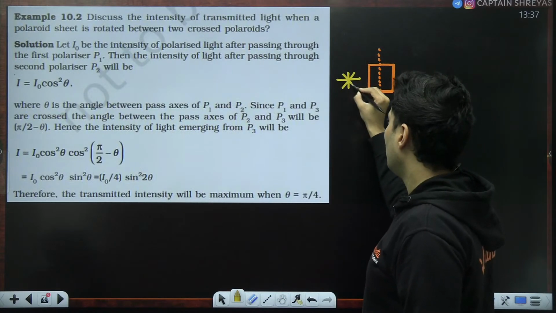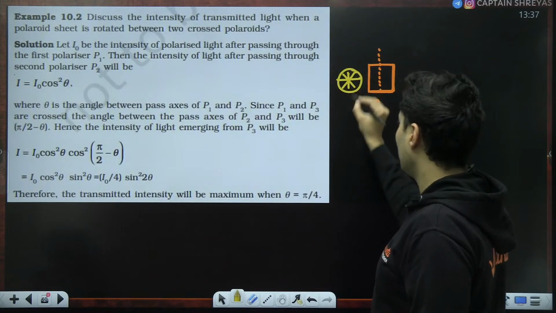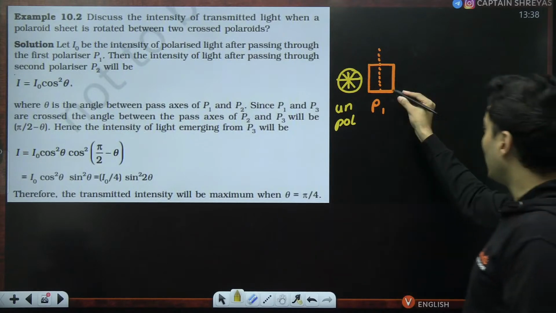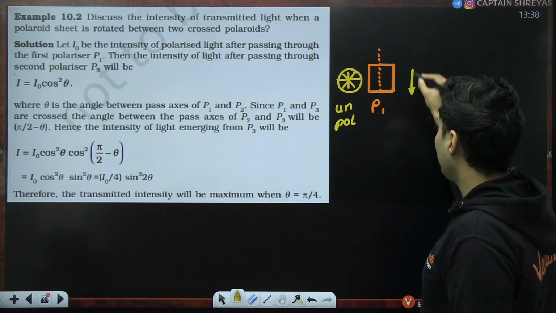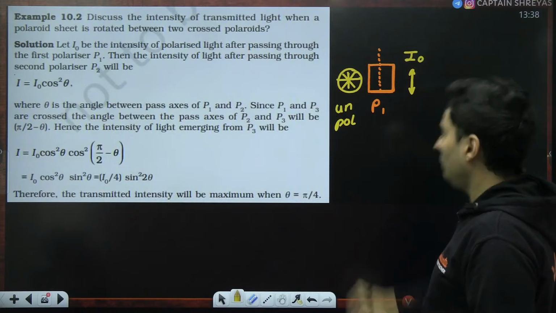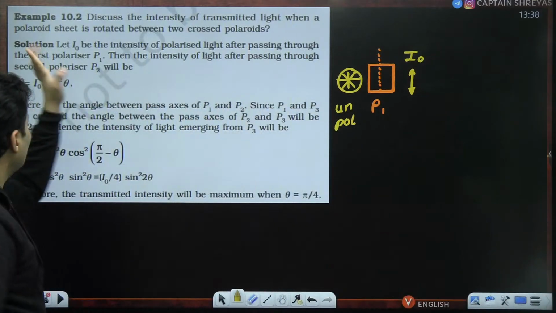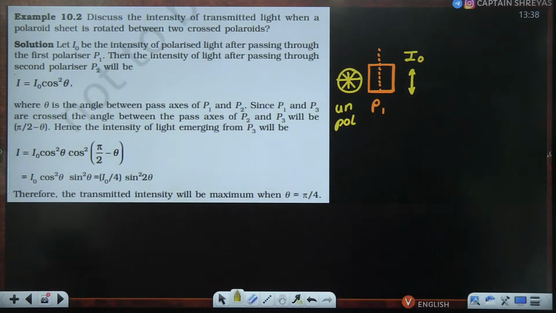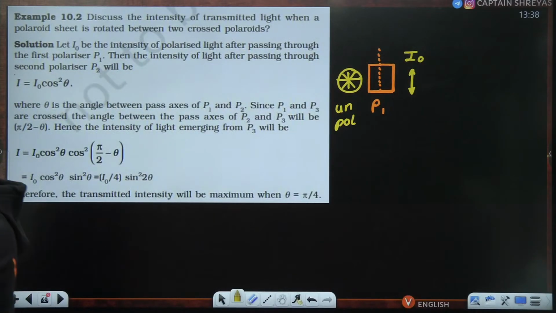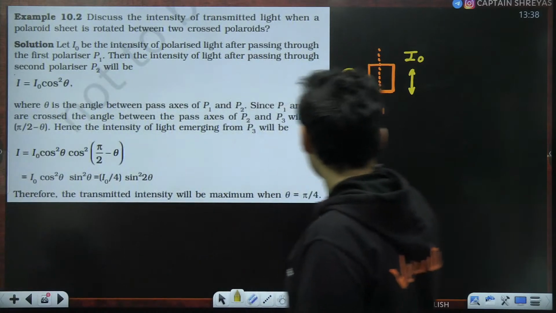There might be unpolarized light falling onto it, but after passing through P1, it will have vibrations only in one direction, and let that particular intensity be I naught.